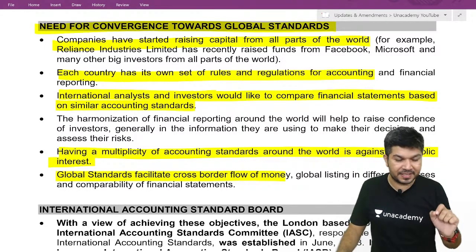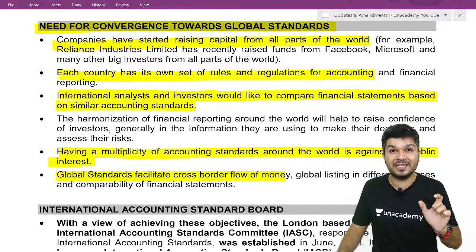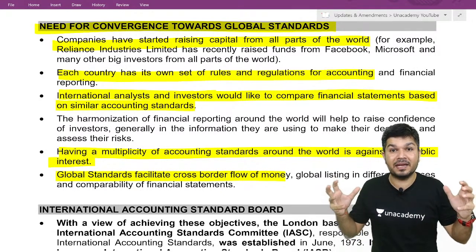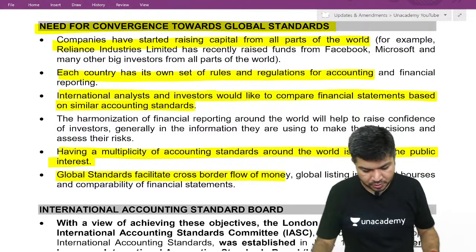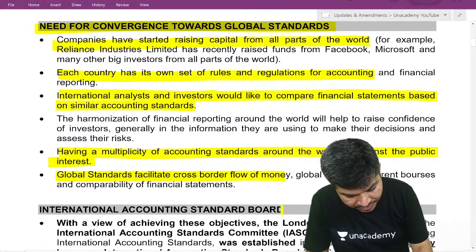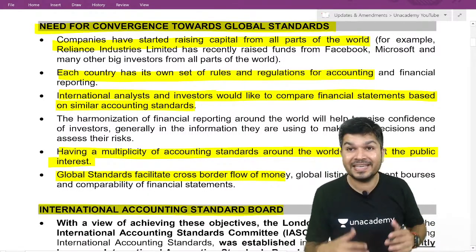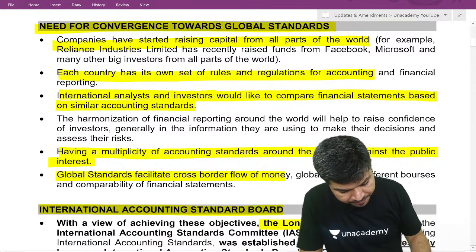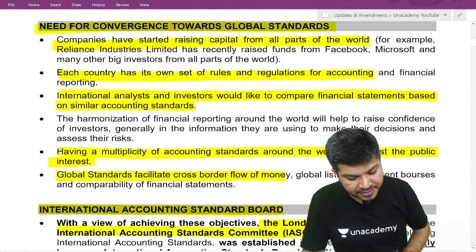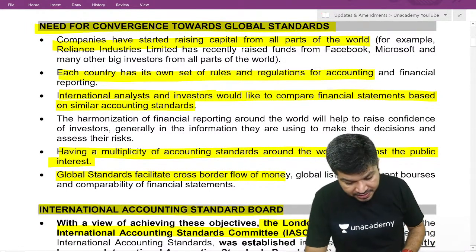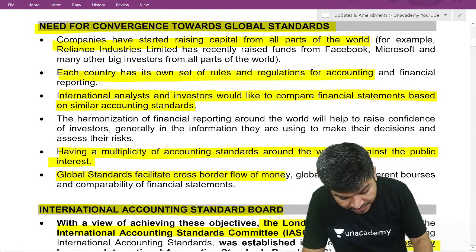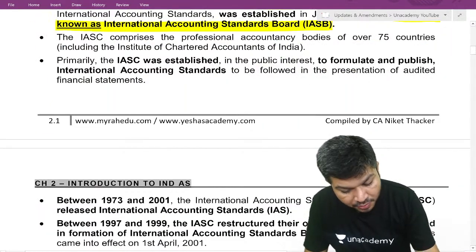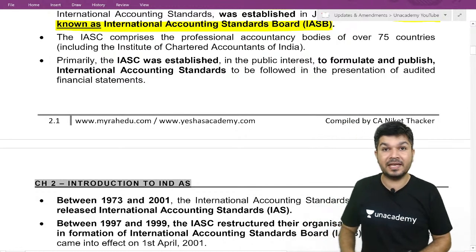IASB was created by a London-based group. They came out with IFRS. Earlier it was the IASC, International Accounting Standards Committee; presently it is known as the International Accounting Standards Board, IASB.